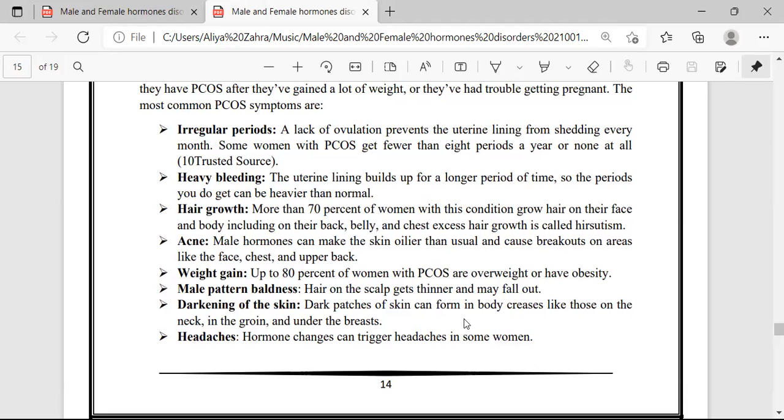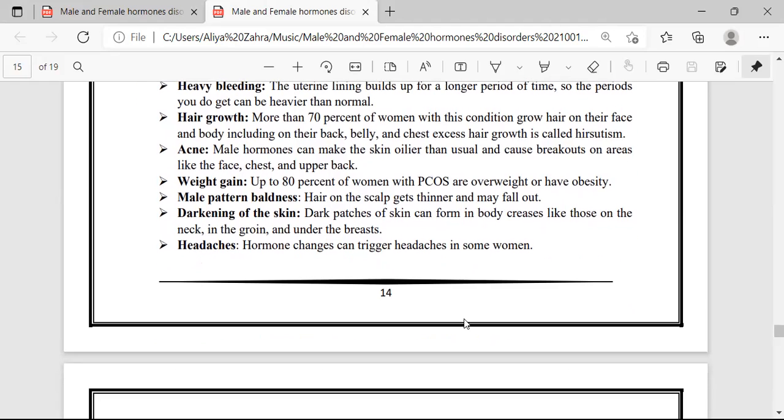The next is acne. Male hormones can make the skin oilier than usual and cause breakouts on areas like the face, chest, and upper back. The next is weight gain. Up to 80% of women with PCOS are overweight or have obesity.